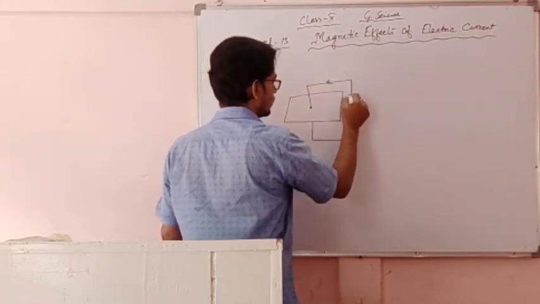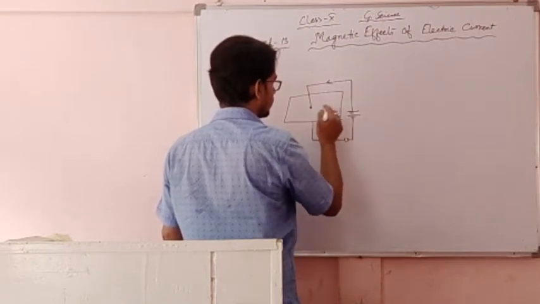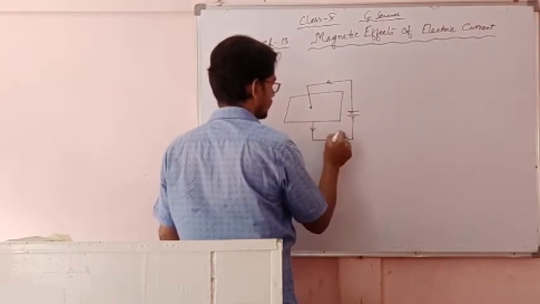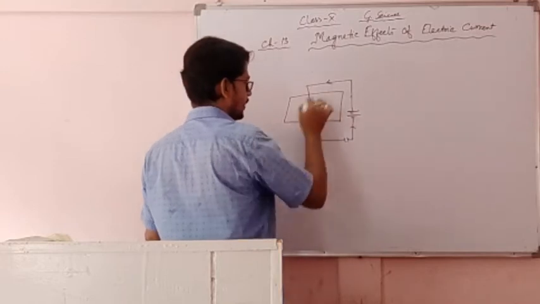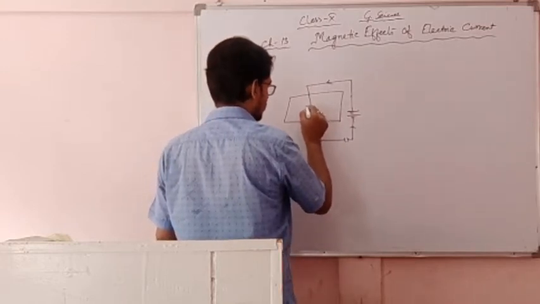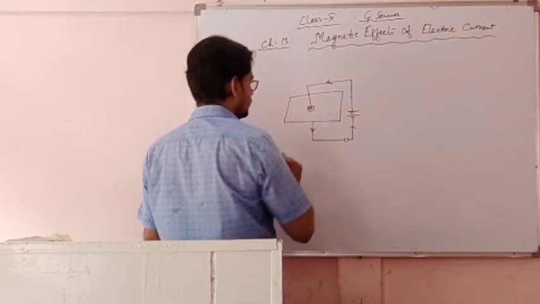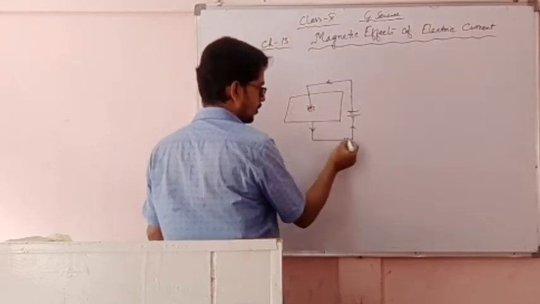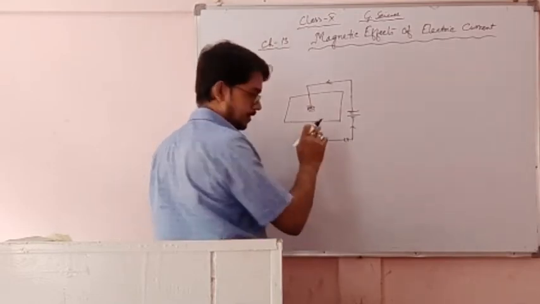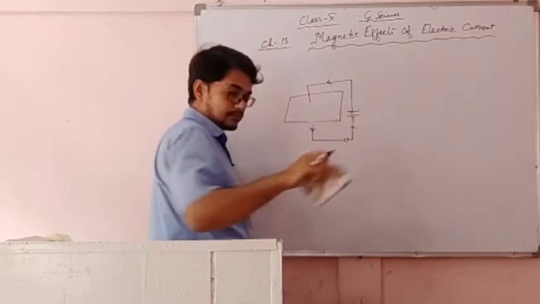Now this is the action of the current. Here some iron powders are placed. When the key is on, then he has observed that